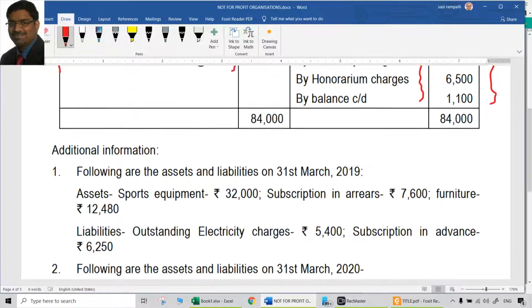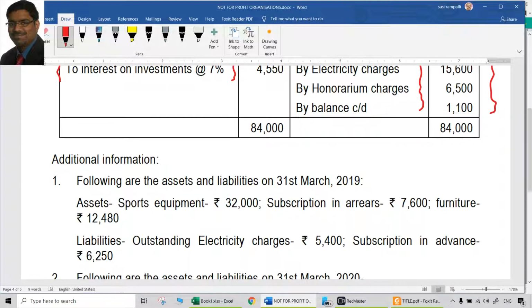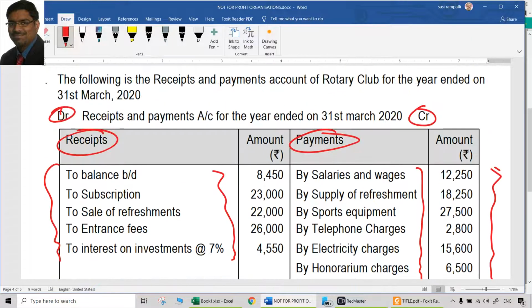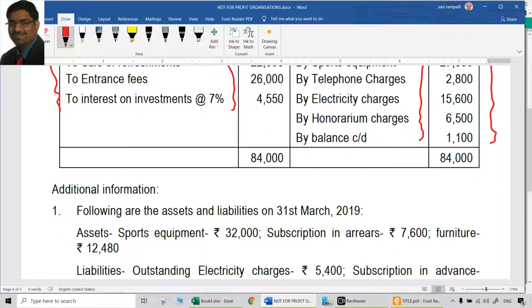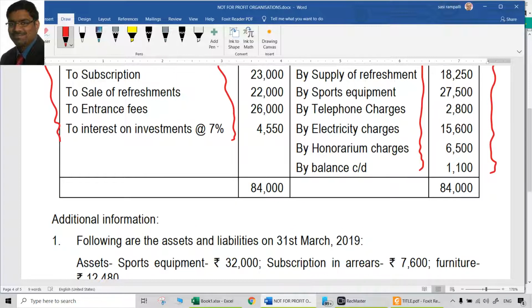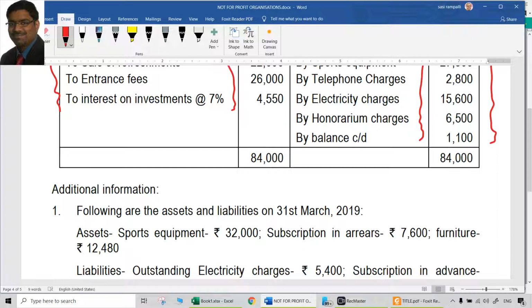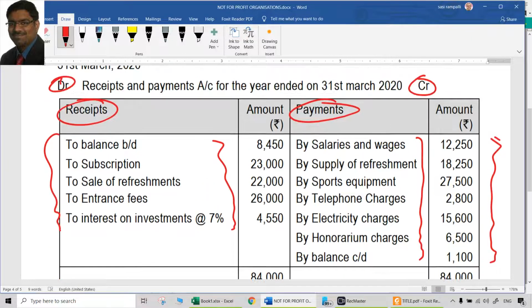Further information is given. Assets and liabilities on 31st March 2019, which means the opening balance sheet. When there is an opening balance sheet to be prepared, we have to prepare that, though it is not asked in the question, because we need the capital fund. So opening assets and liabilities are given. Anything that is outside this receipts and payments account has to be dealt with twice.